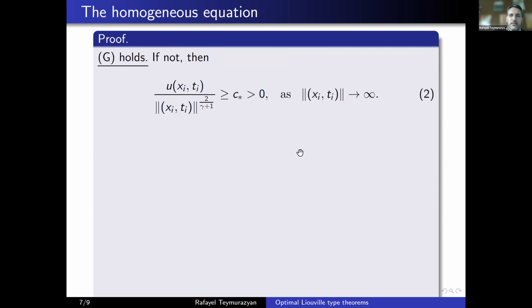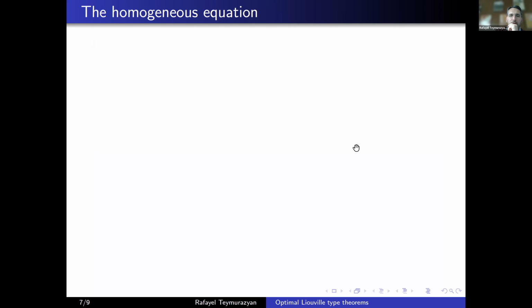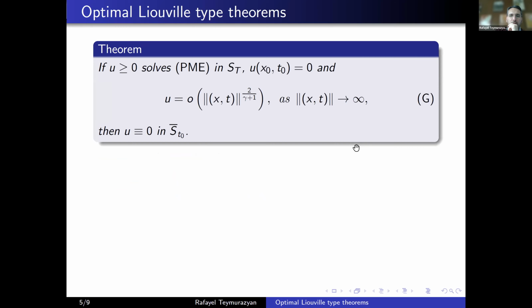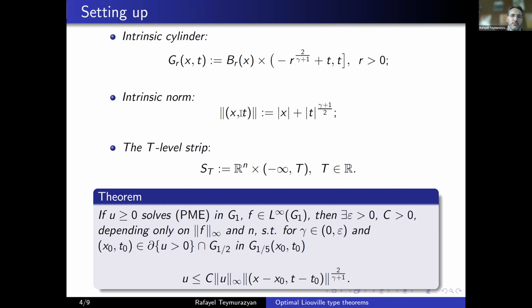That is, the farther you go, no matter how far you go, you will still have this ratio strictly over 0. But what it means, this norm going to infinity, you have two cases. Let me remind you what it means, the definition. The definition of the intrinsic norm is here. So what does it mean, this norm going to infinity? Either this one goes to infinity or this one, or both of them, right?